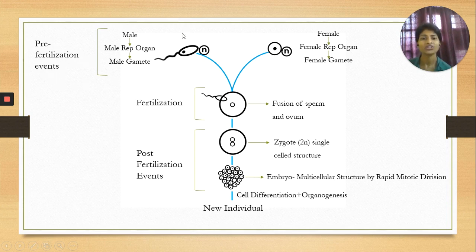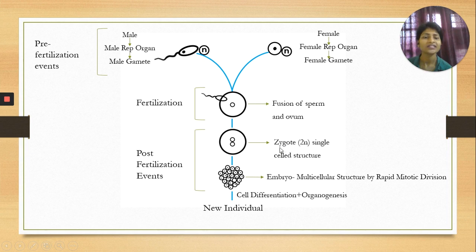So after formation, what happens? Fertilization takes place. For fertilization, you can see that the ovum gets fertilized with the help of a sperm. That means there is a fusion of the nuclei of a sperm and ovum. That term is called fertilization. And after the fertilization completes, there is formation of a single cellular body having both the nuclei inside, and that single cellular body is called zygote.